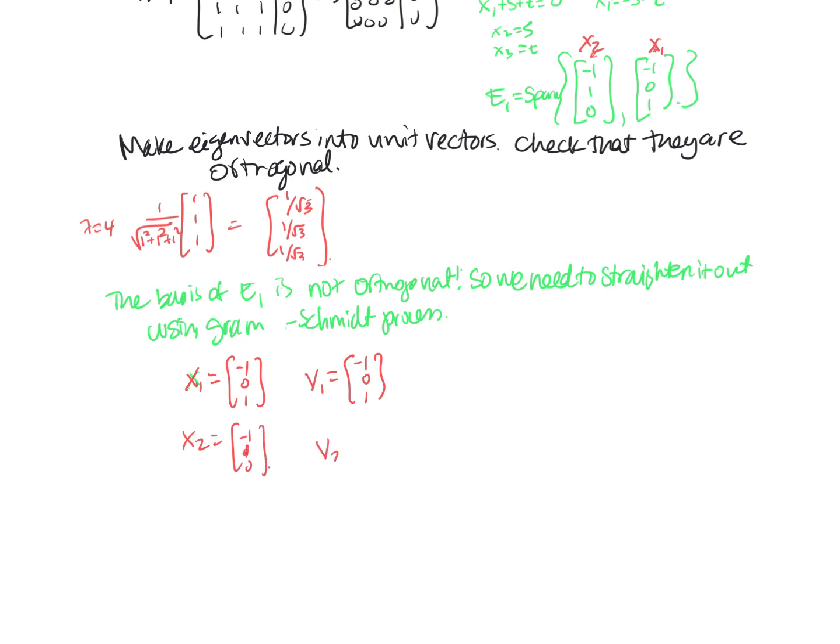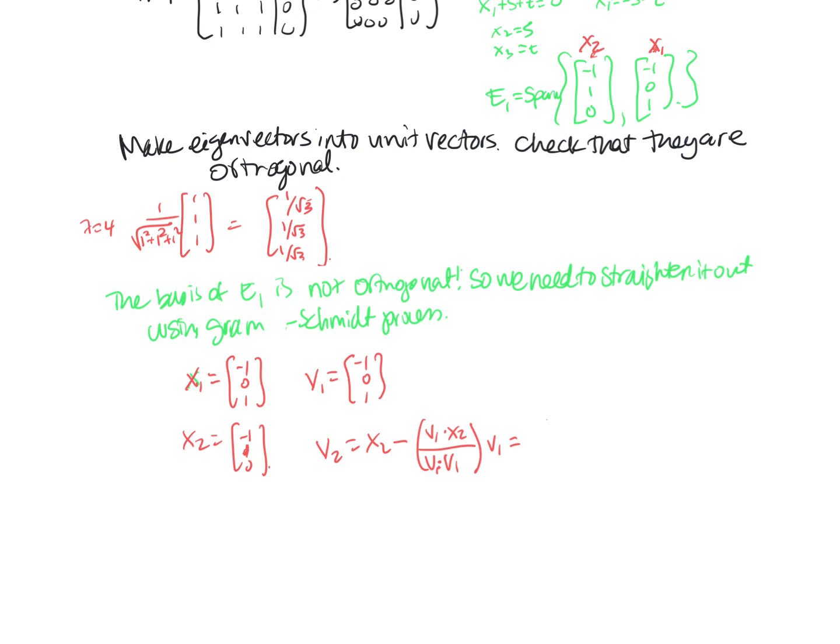And so I want v2 to be equal to x2 minus v1 dot x2 over v1 dot v1, times v1. Because I'm going to subtract off the part of x2 that is parallel, or in the same direction as v1, and then what's left over will be perpendicular to it. So let's write this down.